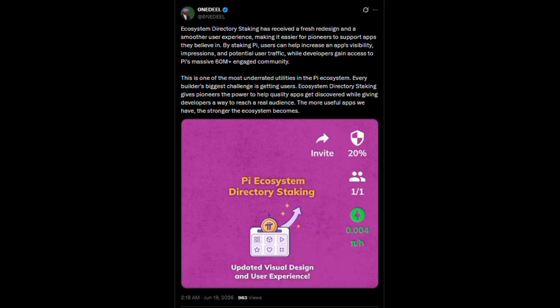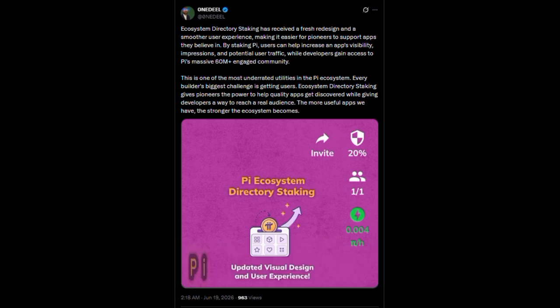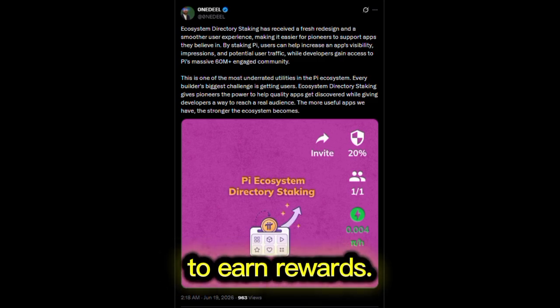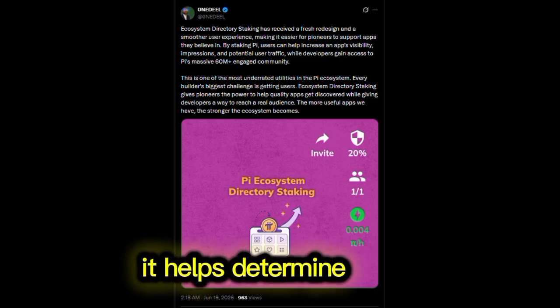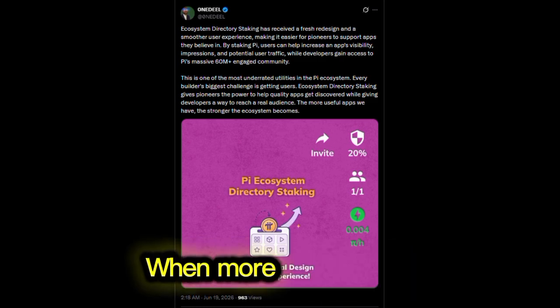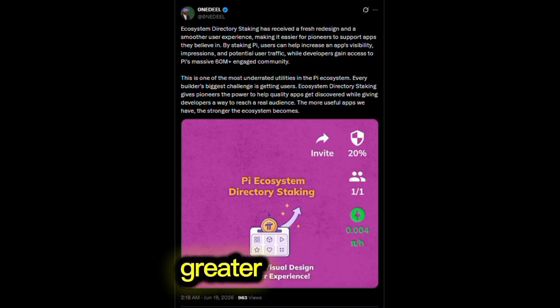Let's find out. First of all, ecosystem directory staking is a feature that allows pioneers to stake their Pi on apps listed in the Pi ecosystem directory. The main goal of this feature is not to earn rewards. Instead, it helps determine which applications receive more visibility within the ecosystem. When more users stake Pi on a particular app, that app gains greater exposure.